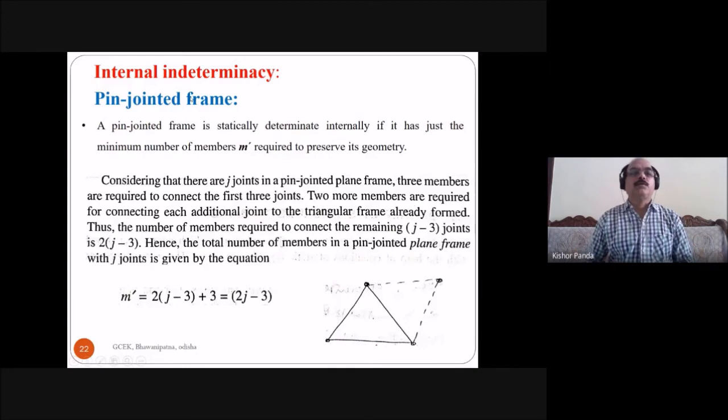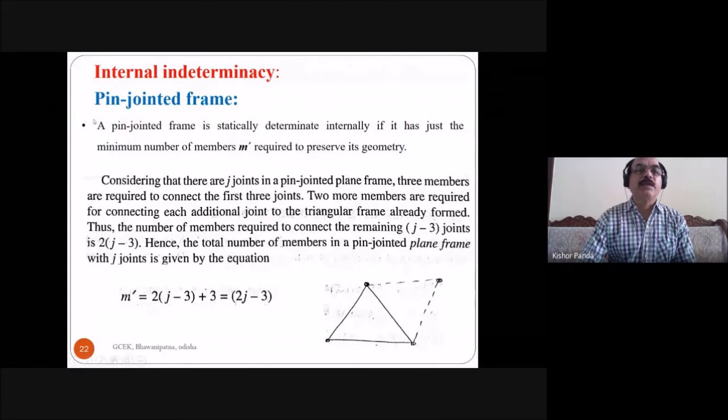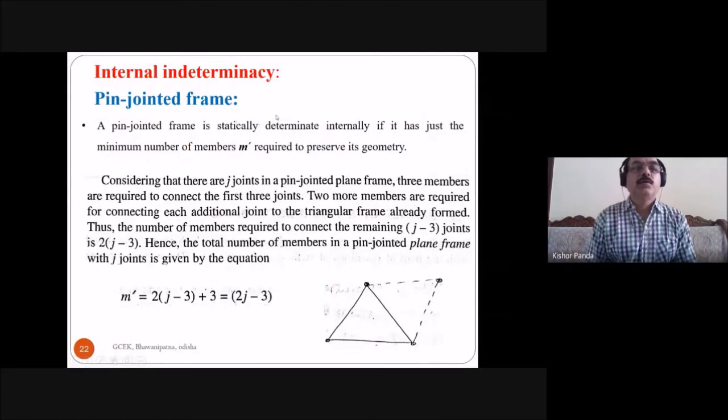Then coming to the internal indeterminacy. Here first we'll discuss the pin jointed frame. Already you know what is a pin jointed frame and what is a rigid jointed frame. In a pin jointed frame, the members meet at the end by means of a pin.